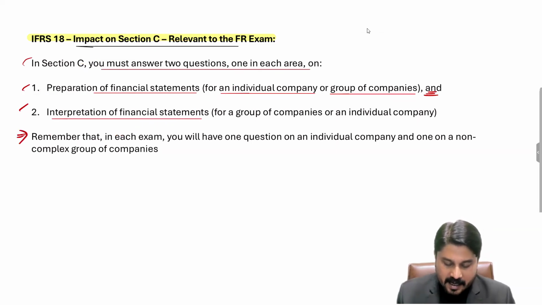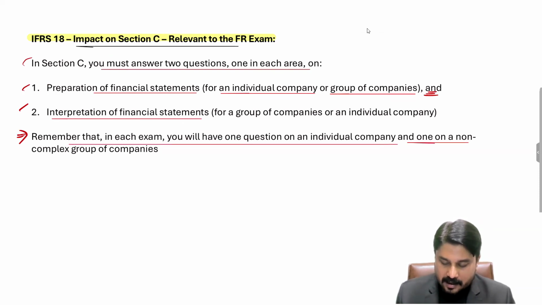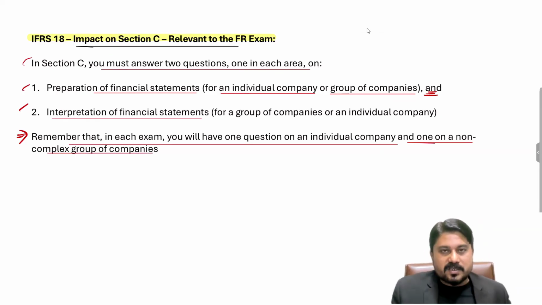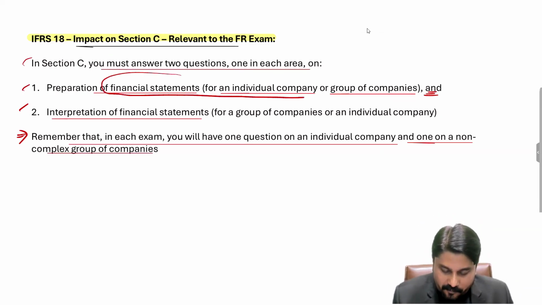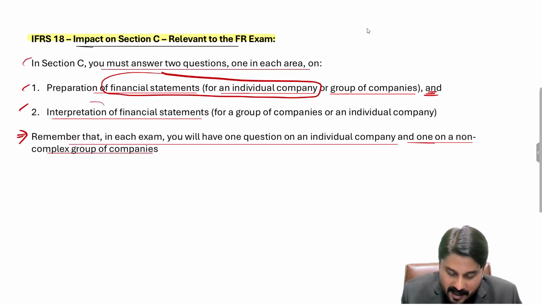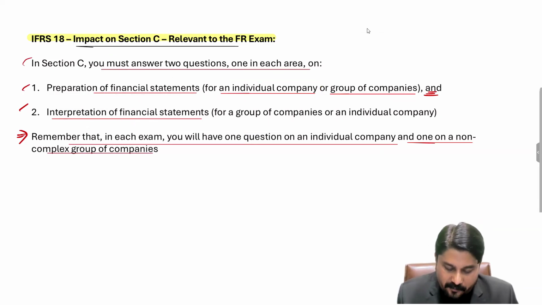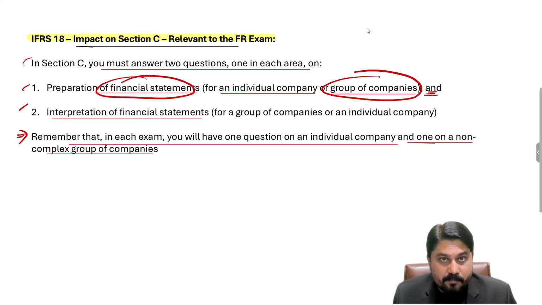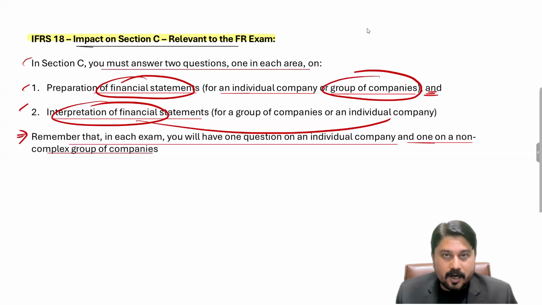Remember that in each question you will have one question on an individual company and one on a non-complex group of companies. So we can say that one question will be for final accounts and one question will be for group accounts. For example, if you get the final accounts question for a single company, if you are required to prepare the financial statements for a single company, then for interpretation you will get a question for a group of companies. Vice versa, if the financial statements are to be prepared for group companies, the other question will be the interpretation but for the single company. So that's the meaning of the last paragraph.